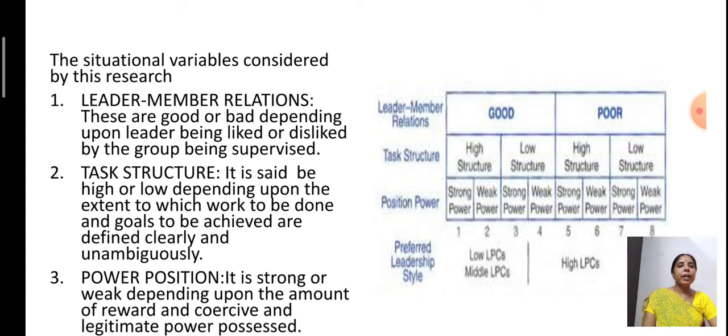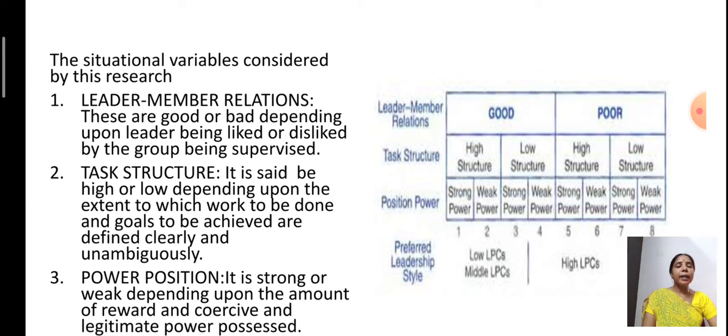Now in the second variable, a leader may concentrate on the task at a high rate or at a low rate. So high and low are the two things which are considered in the second variable. Now it is said to be high or low depending upon the extent to which the work to be done and goals to be achieved are defined clearly.